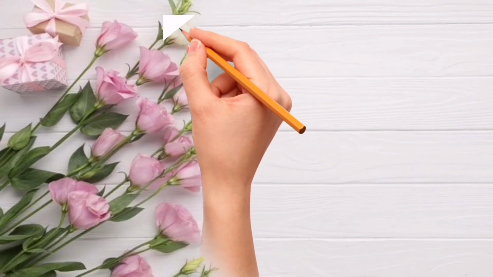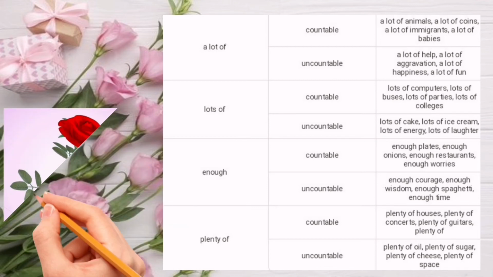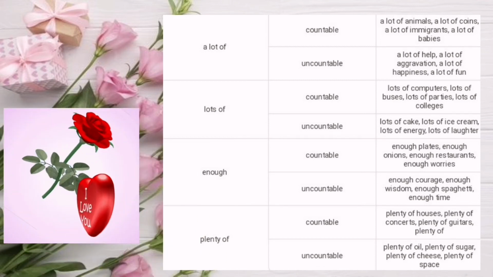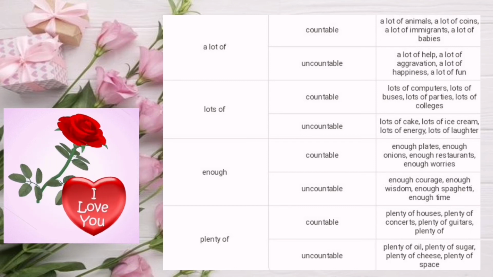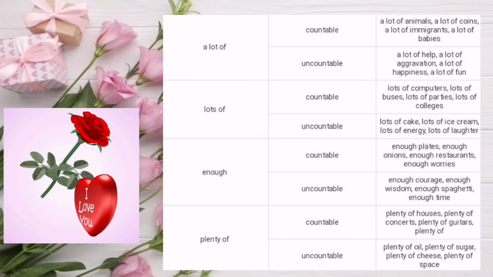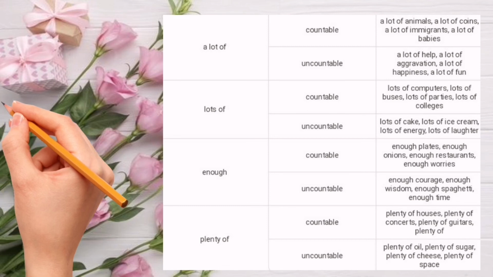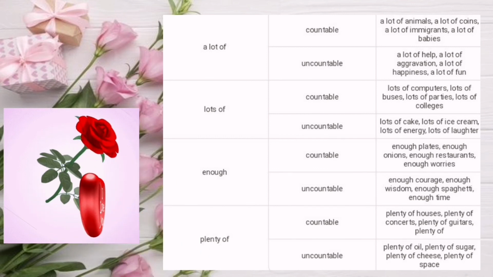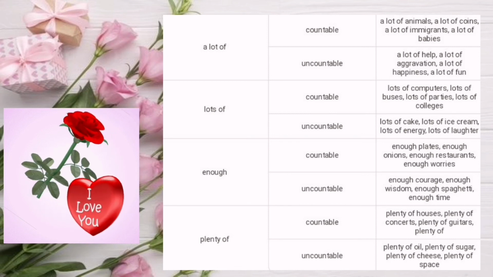We also use a lot of, lots of, enough, and plenty of with countable and uncountable nouns. For example, a lot of, countable: a lot of animals, a lot of coins, a lot of immigrants, a lot of babies. Uncountable: a lot of help, a lot of aggravation, a lot of happiness, a lot of fun. Lots of, for countable: lots of computers, lots of buses, lots of parties, lots of colleges. Uncountable: lots of cake, lots of ice cream, lots of energy, lots of laughter.